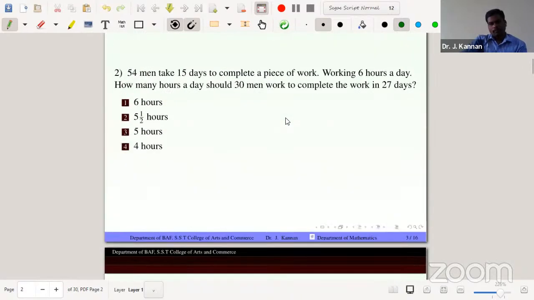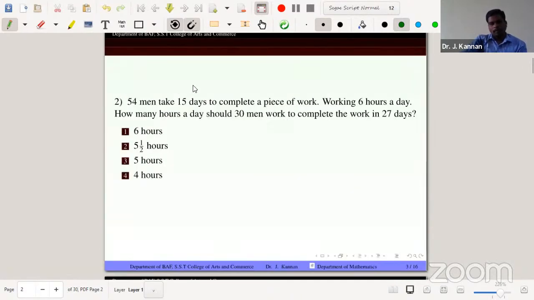Problem number 2 says that 54 men take 15 days to complete a piece of work, working 6 hours a day. Looking at the data, the number of employees, the number of days and the number of hours per day are all given.